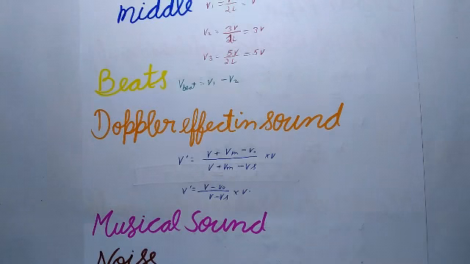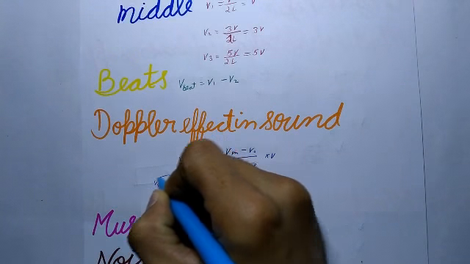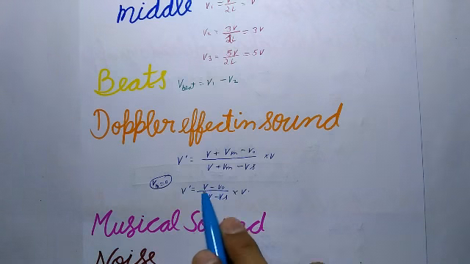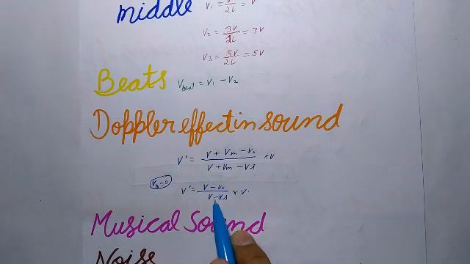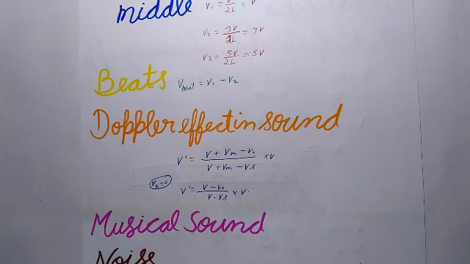For the medium at rest, vm will be equal to 0. This will be the expression: v dash equals (v minus v0) upon (v minus vs) into v. Here the velocities are taken positive in the source to observer direction and negative in the opposite, observer to source, direction.